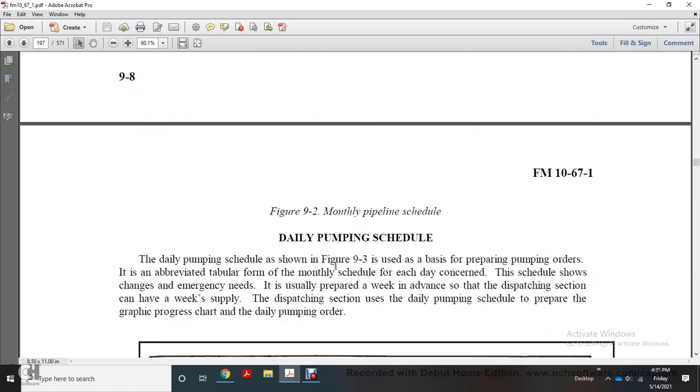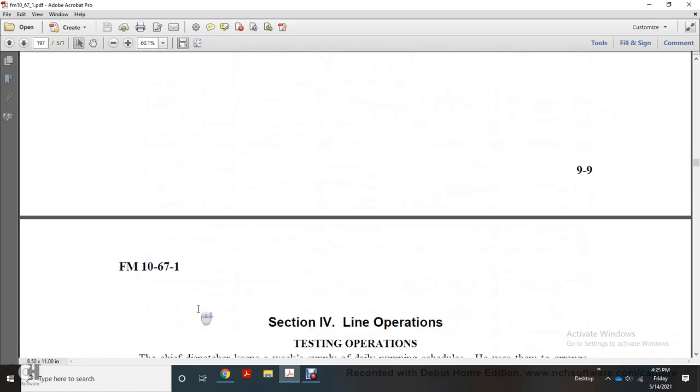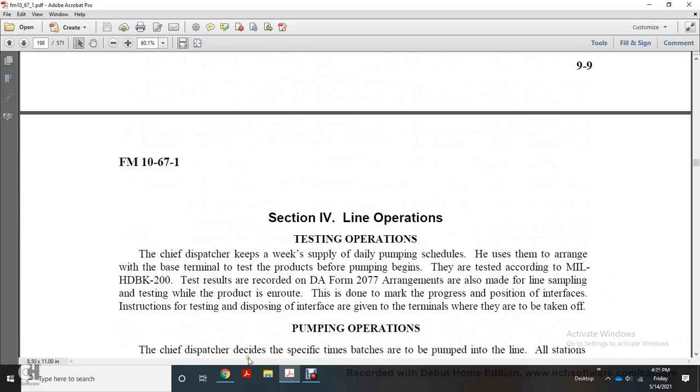The daily pumping schedule shown in figure 9.3 is used as the basis for preparing pumping orders. It is an abbreviated tabular form of the monthly schedule for each day, and shows changes for emergency needs. It is usually prepared a week in advance by the dispatching section. From the daily pumping schedule, the dispatching section prepares a graphic progressive chart and the daily pumping order. Section 4, line operations.